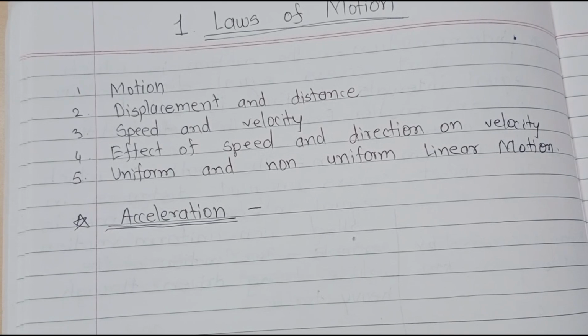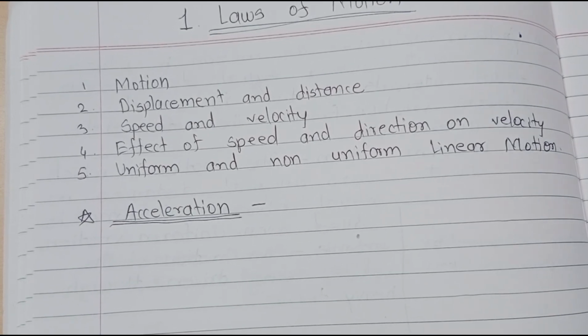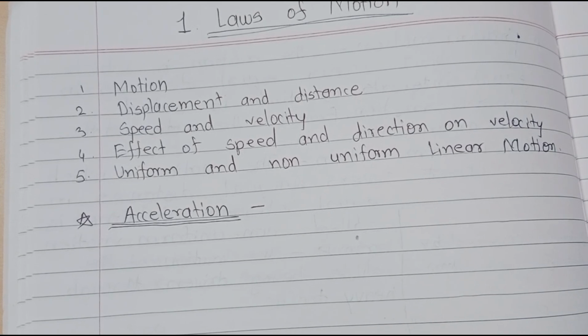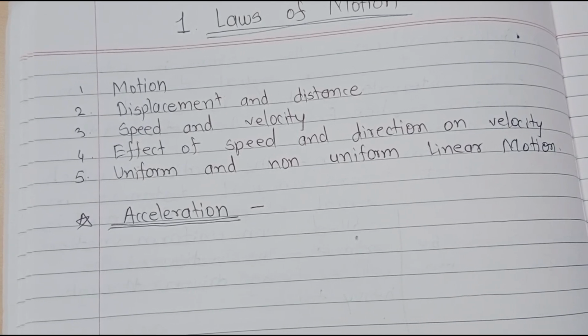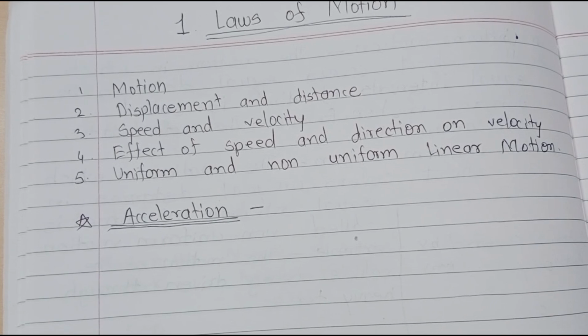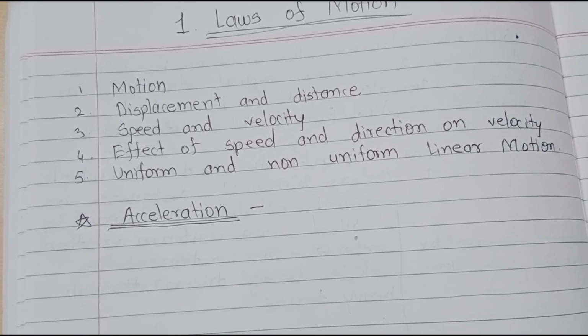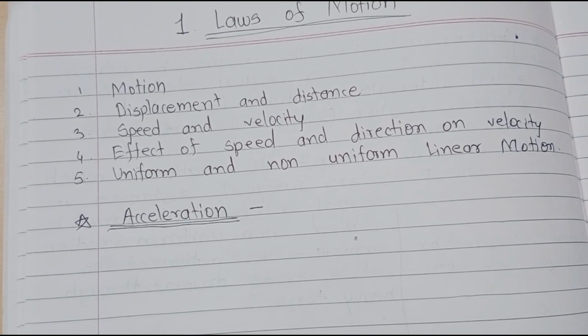Students, in figure 1.4, we see the velocity of the ball is different at different places. Initially, the velocity of the ball is zero, and at last also the velocity of the ball is zero, but in the middle the velocity of the ball increases.